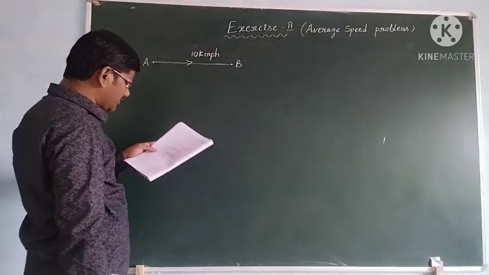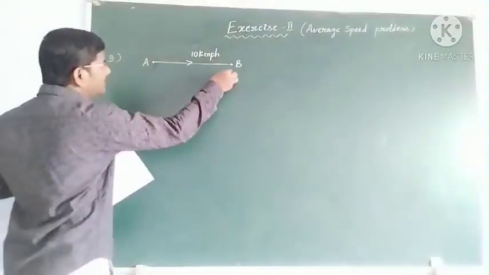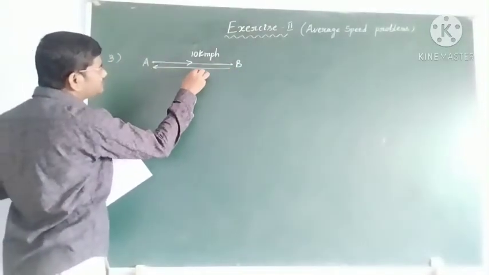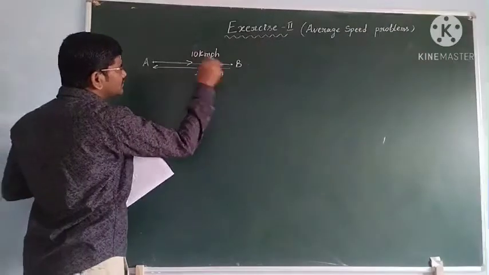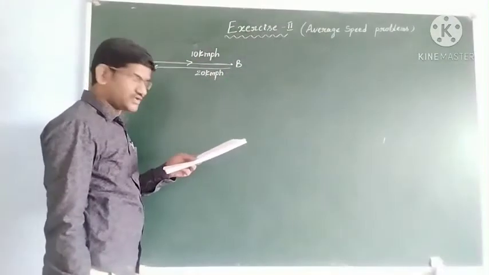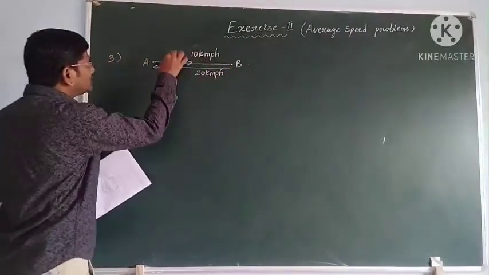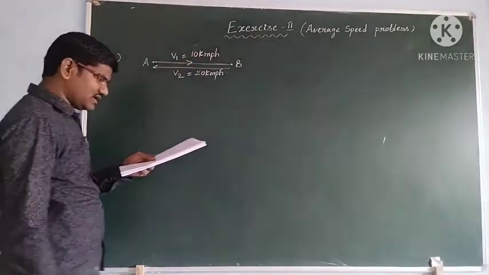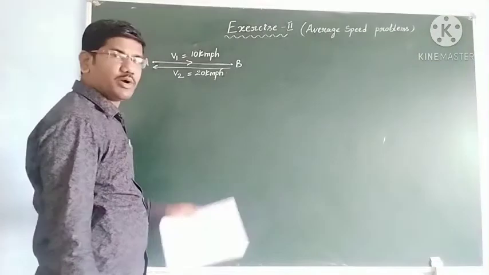A boy travels from A to B with a speed of 10 kmph and then from B to A with a speed of 20 kmph, the return journey. Find the average speed of the boy for this trip. So this is V1 and this is V2.